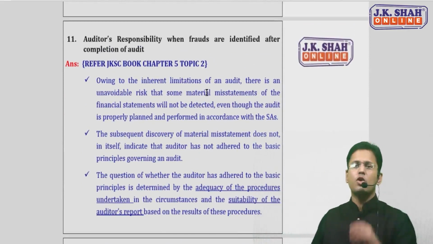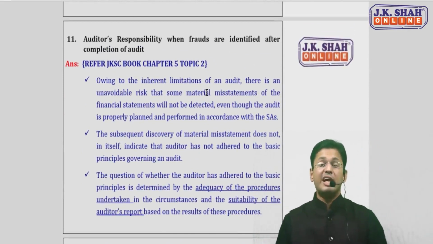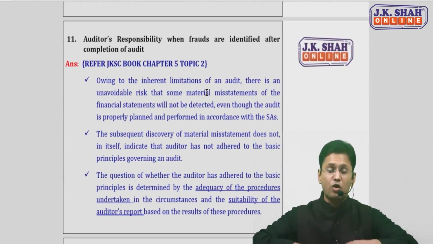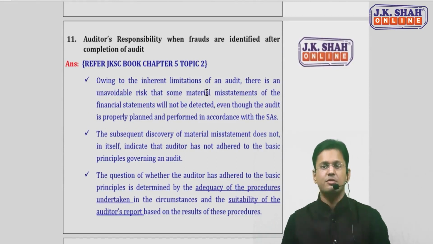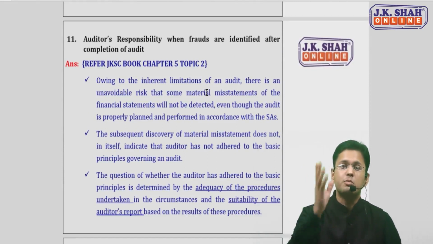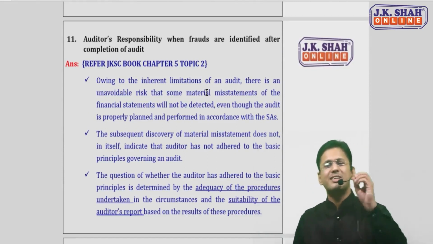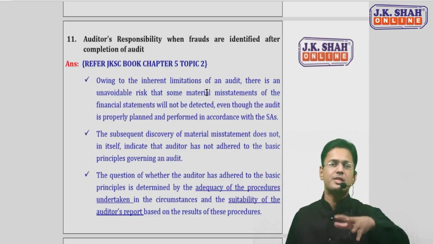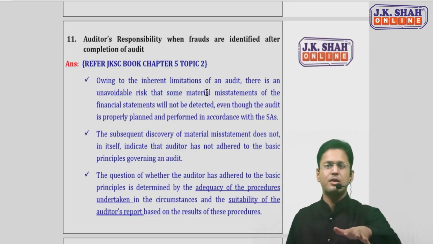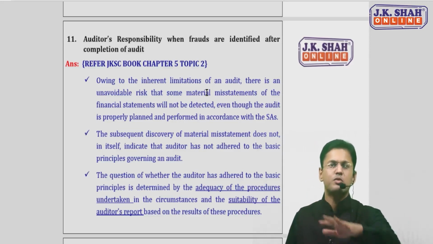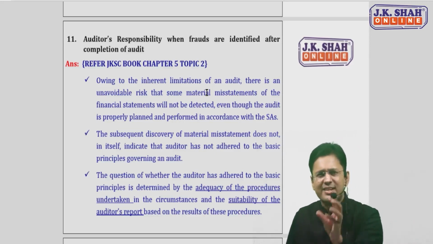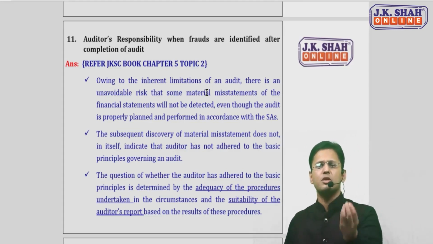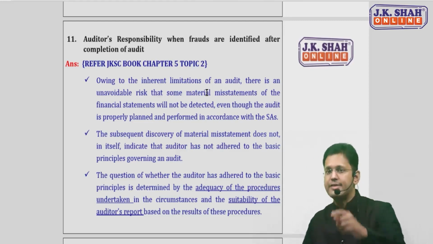Let's suppose you are the auditor, you're done with the audit, and thereafter some frauds emerge in that entity of which you have already done the audit. Will you be responsible for that? You just can't write the simple answer that if you have performed in a reasonable, diligent manner, not in a negligent manner, we won't be responsible. No, you cannot write it like this. This is a very small portion. The actual answer goes like this.